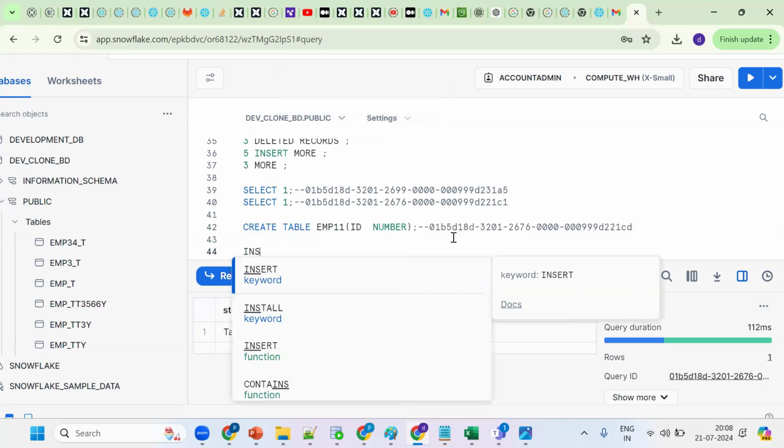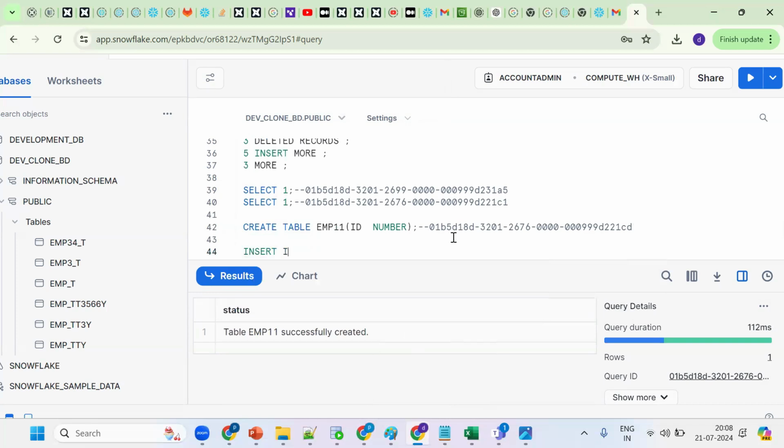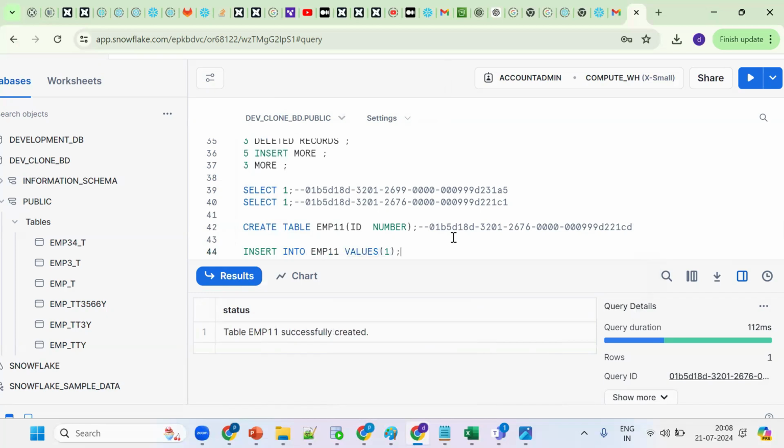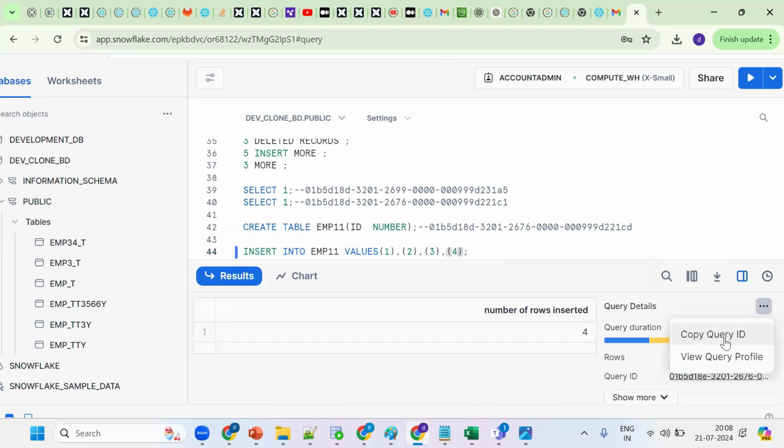Let me insert one record. Insert into EMP11 values 1. Suppose you want a couple of records, so 2, and I'm putting a couple more, 3. Okay, so 4 records. As of now, how many records are inserted? 4 records. Copy the statement's query ID and paste here. Now what happened?